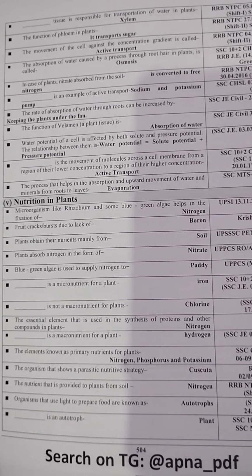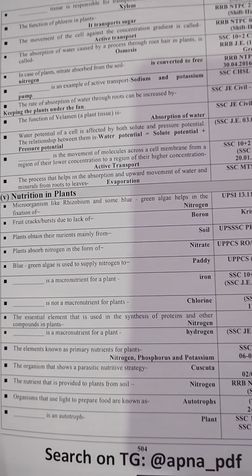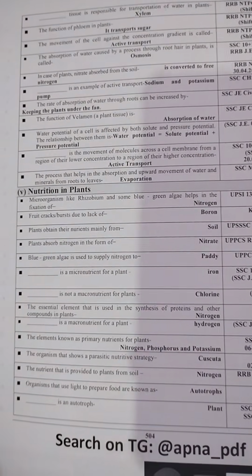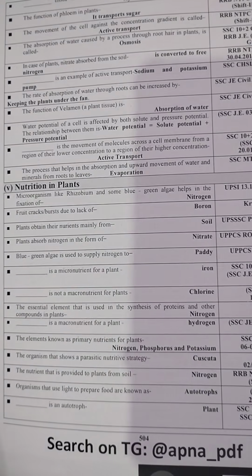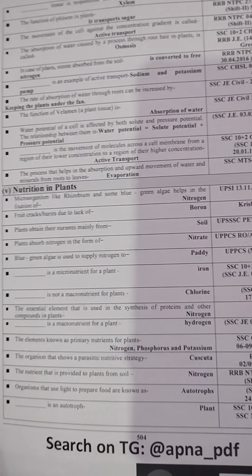Iron is a micronutrient for plants, not a macronutrient. The essential element that is used in the synthesis of proteins and other compounds in plants is called nitrogen. Hydrogen is a macronutrient for plants. The elements known as primary nutrients for plants are nitrogen, phosphorus and potassium.